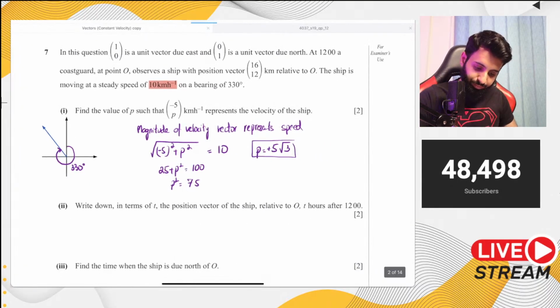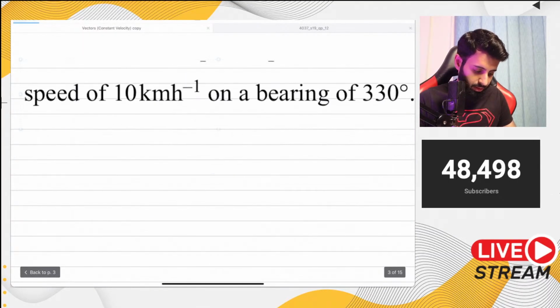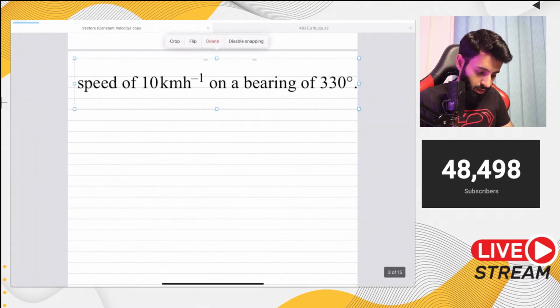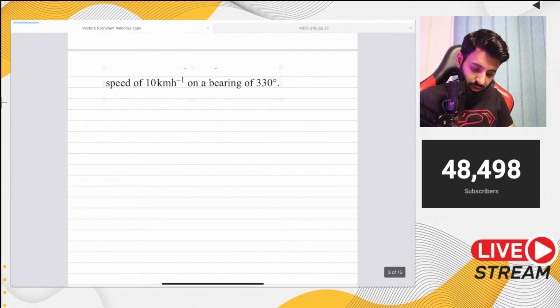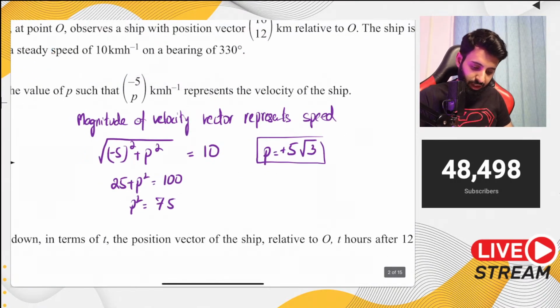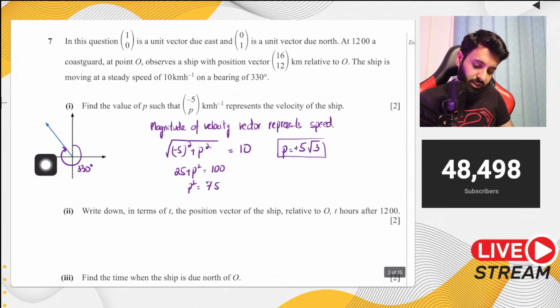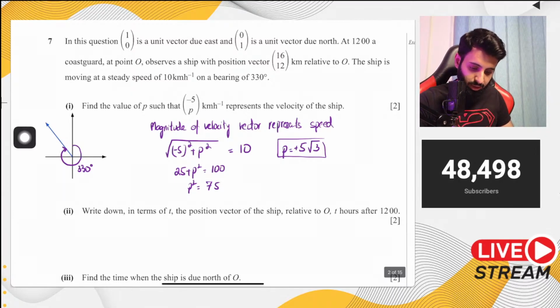Now, let me explain something else over here. Although it's not asked in the question, what if you're given the speed and the bearing and you're supposed to find out the velocity vector? Let me do that separately so that you guys don't get confused. As far as the answer to the first part is concerned, we already have it: it's going to be positive 5 under root 3. Please make a correction: speed cannot be negative is not the explanation as to why it can't be negative. The correct explanation is that since the object is moving leftwards and upwards, since it's in the second quadrant, x is going to be negative, y is going to be positive.